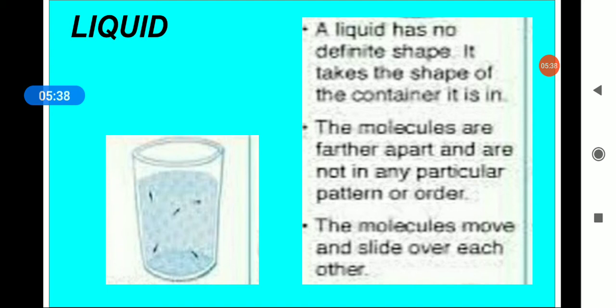Basically there is less force of attraction between the molecules in a liquid, so the molecules in a liquid can move about freely, and because of that liquids flow. And liquids have a fixed volume. Remember one thing: though they can flow, they have a fixed volume.